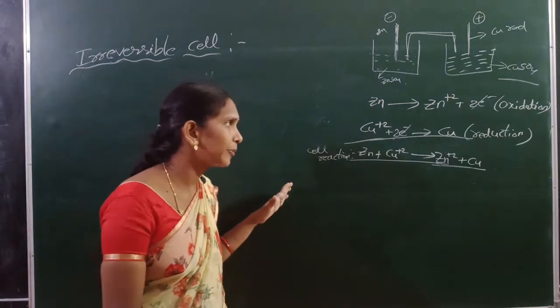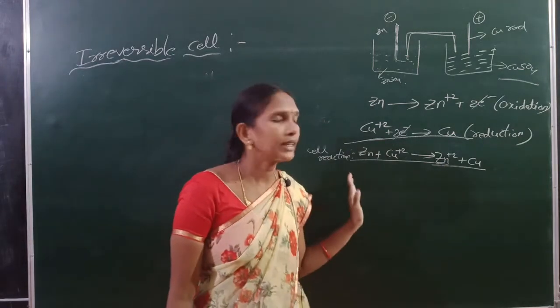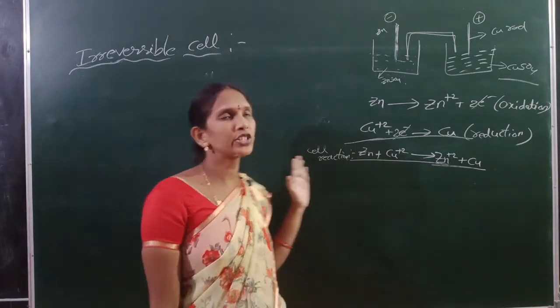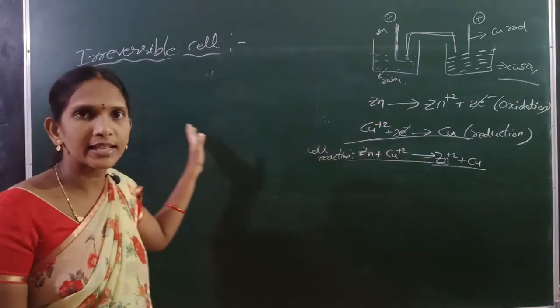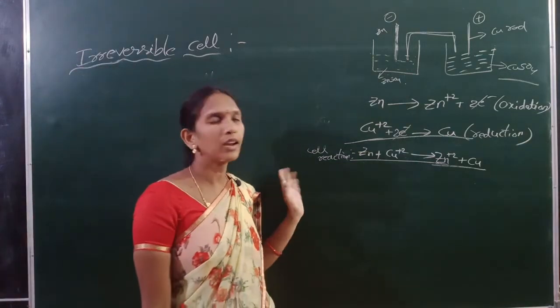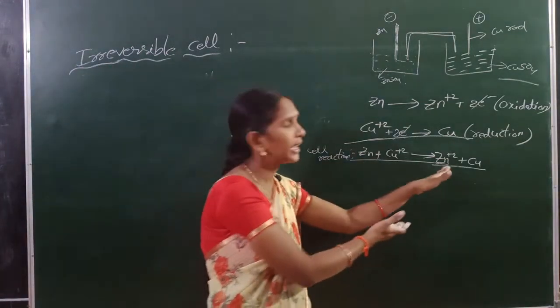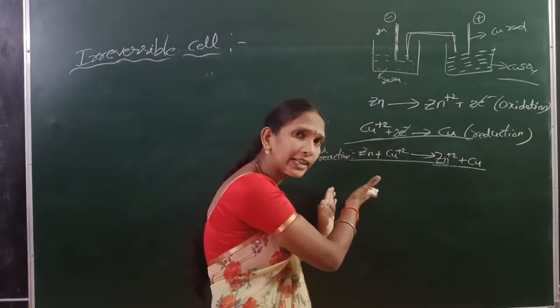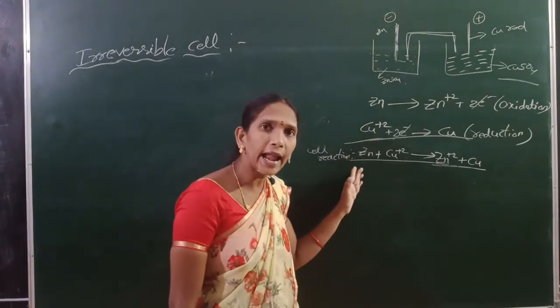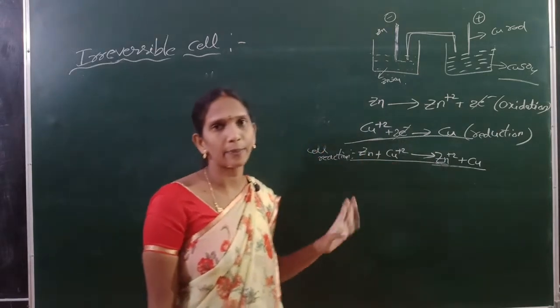What are irreversible cells? The electrochemical cell whose cell reaction cannot be reversed when an external EMF greater than its capacity is applied.